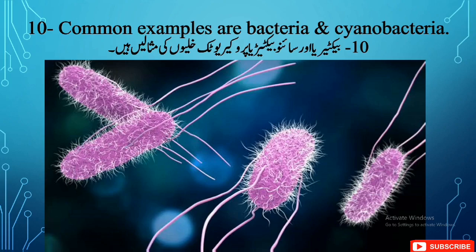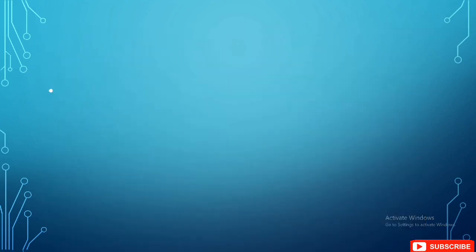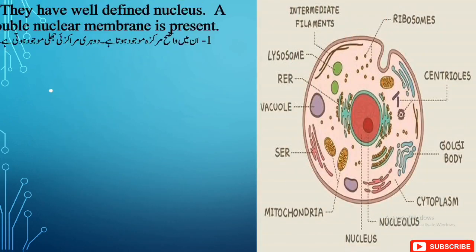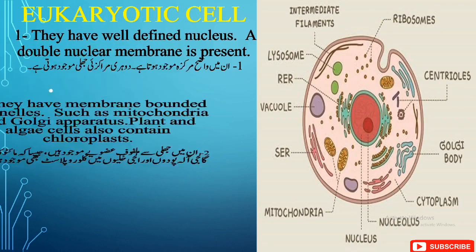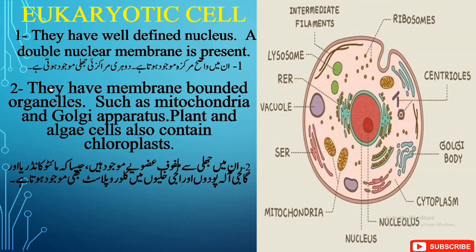Now we are moving toward the eukaryotic cells. They have a well-defined nucleus. A double nuclear membrane is present around the nucleus, and they have membrane-bounded organelles such as mitochondria, Golgi apparatus, and endoplasmic reticulum.